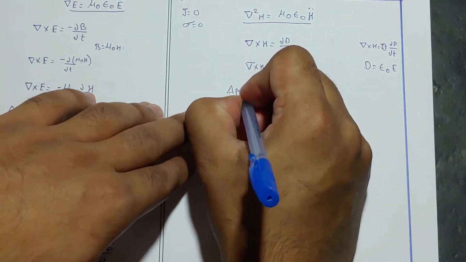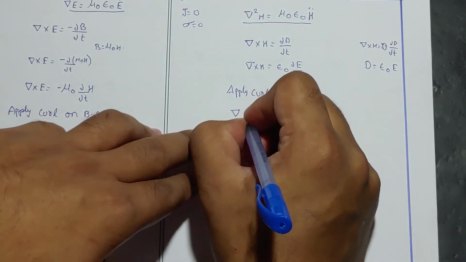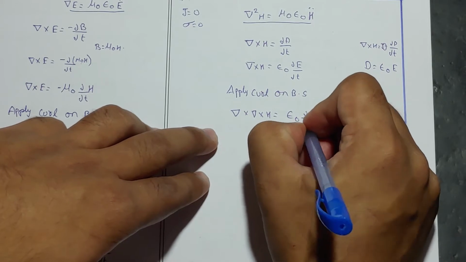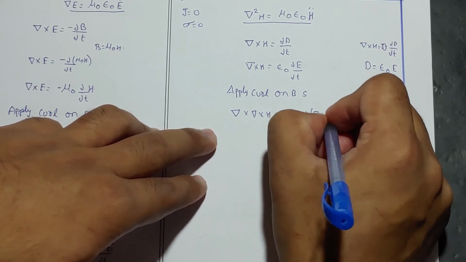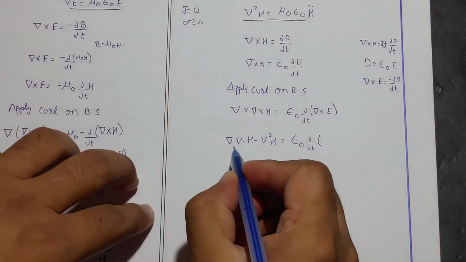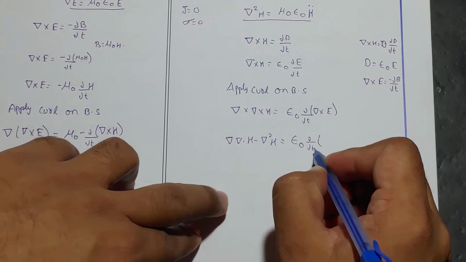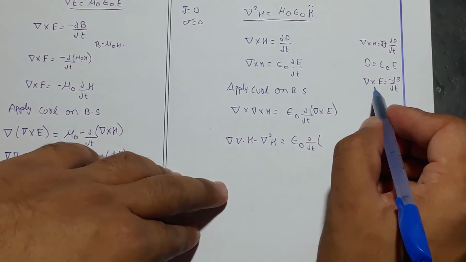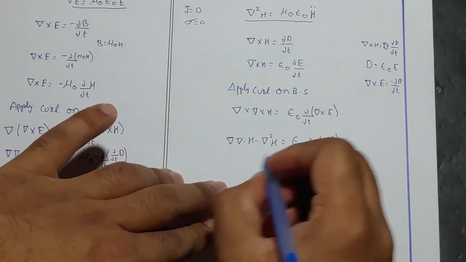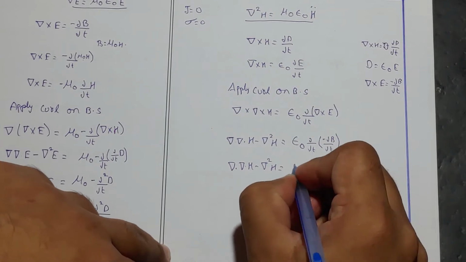Now apply curl on both sides. Del cross del cross H is equal to epsilon naught dou by dou T of del cross E. That is del dot del dot H minus del square H is equal to epsilon naught into dou by dou T of del cross E, and we know that del cross E is equal to, from Maxwell's second equation, minus dou B by dou T. That is minus dou B by dou T. Del dot del dot H minus del square H is equal to epsilon naught.